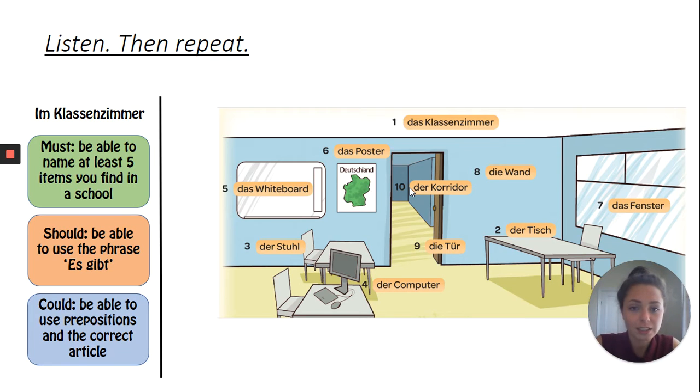1. Das Klassenzimmer. The classroom. Das Klassenzimmer. 2. Der Tisch. The table. Der Tisch. 3. Der Stuhl. The chair. Der Stuhl. 4. Der Computer. The computer. Der Computer. 5. Das Whiteboard. The whiteboard. Das Whiteboard. 6. Das Poster. The poster. Das Poster.